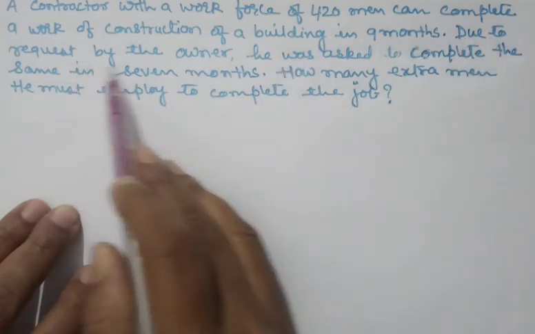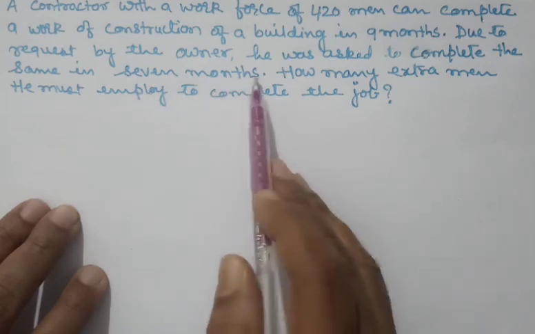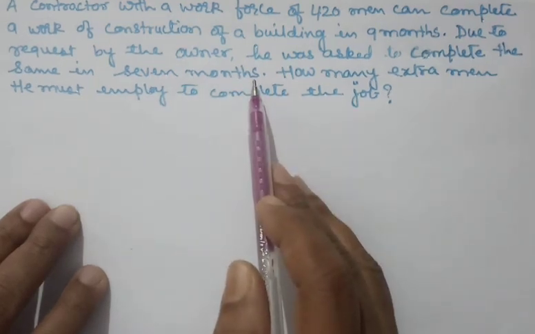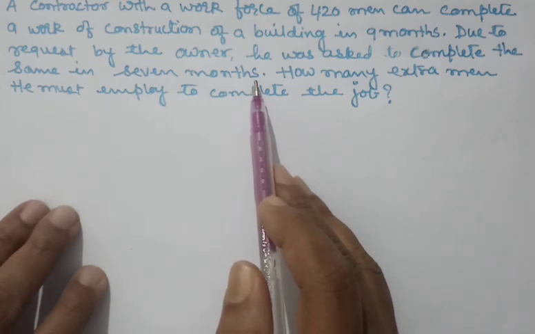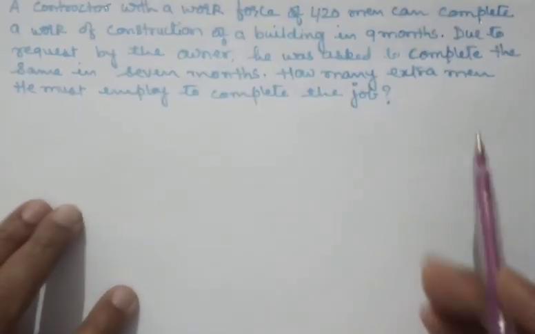Due to request by the owner, he was asked to complete the same in 7 months. Note here. Now the contractor has been told that he has to complete the work within 7 months because the owner wants it earlier. How many extra men he must employ to complete the job?